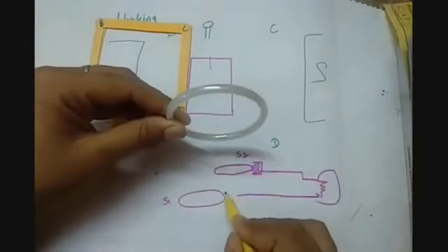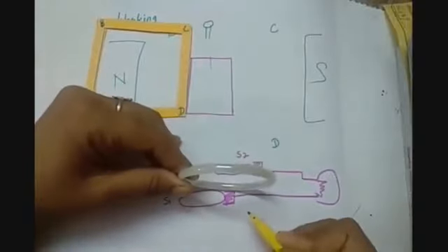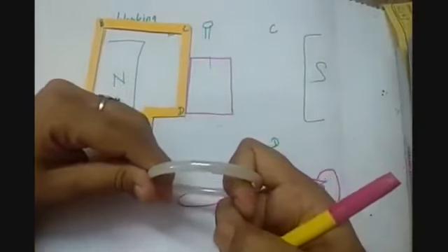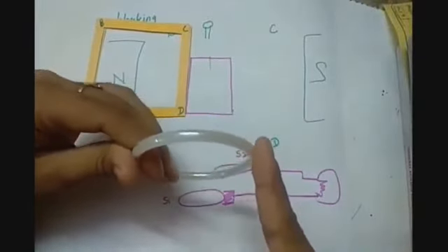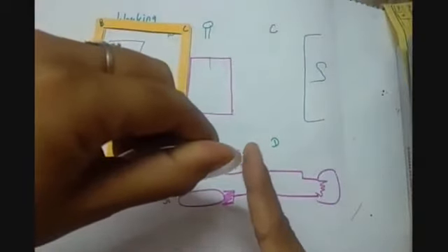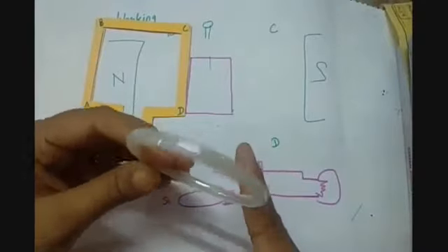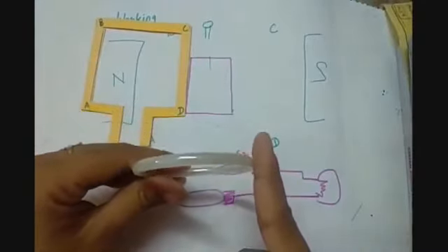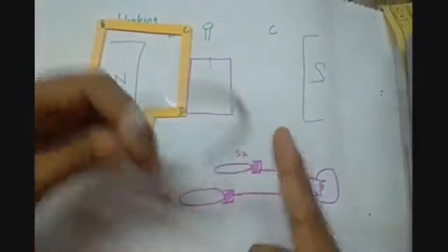These are the soft brushes which are not actually holding it like this. They are just touching it, and when this slip ring is rotating, it is always making contact with the slip ring. So the charge transfer will be continuous when we are using the carbon brushes.